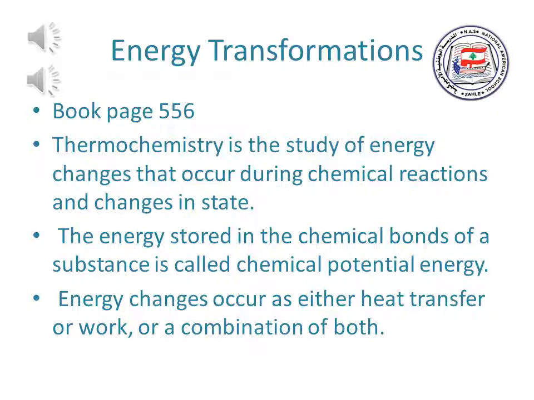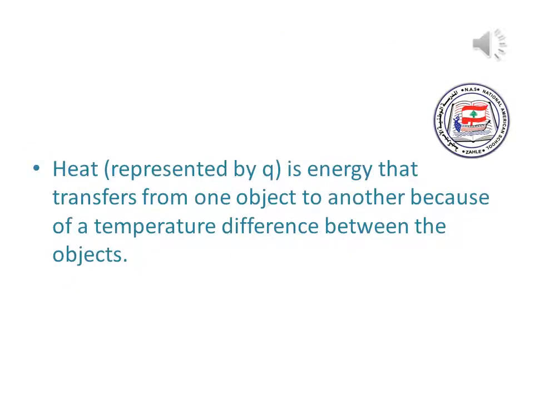So energy changes occur as either heat transfer or work or a combination of both. Heat is energy that transfers from one object to another because of a temperature difference between the objects. Heat, for example, flows from a warmer object to a cooler object. So if two objects remain in contact, heat will flow from the warmer object to the cooler object until the temperature of both objects is the same.